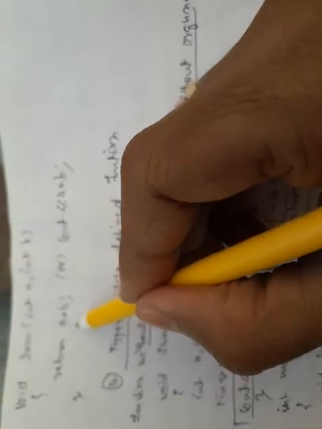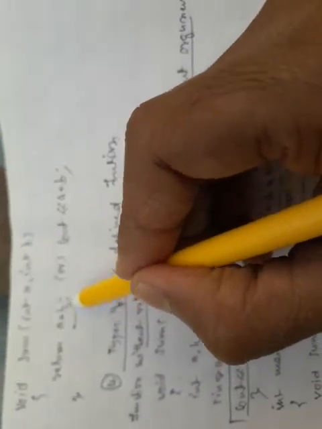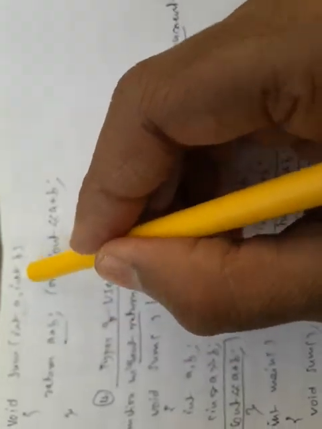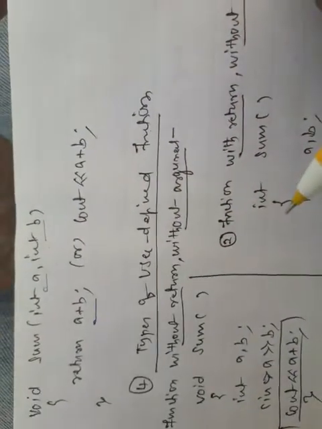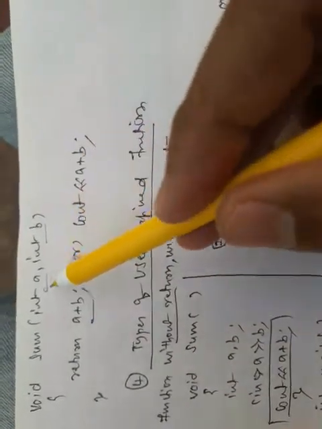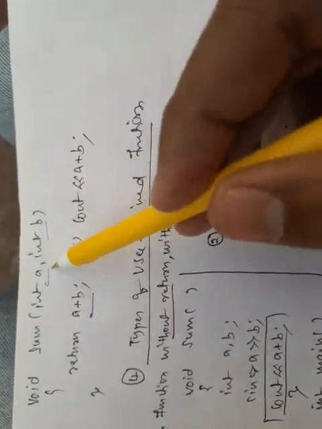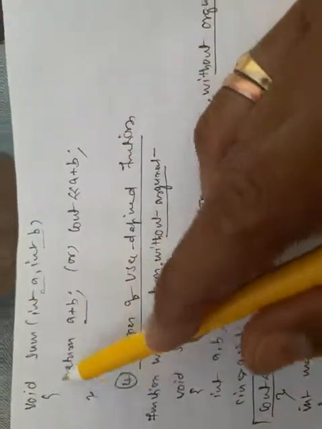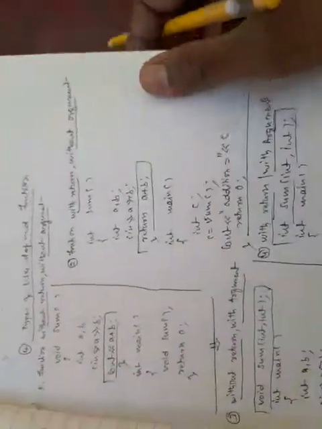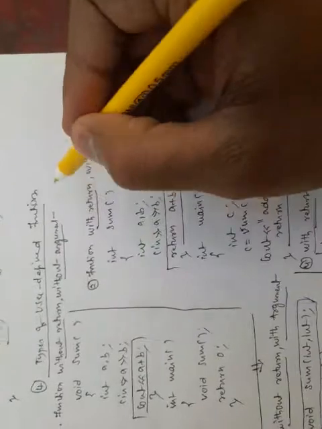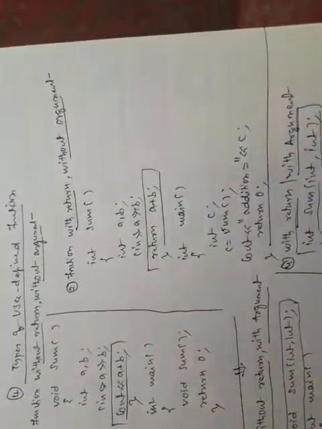Here a plus b is the return value, and integer a comma integer b are called parameters. These are called formal parameters, which are defined in the function definition. Now we can explain the types of user defined function. There are totally 4 types of user defined function.